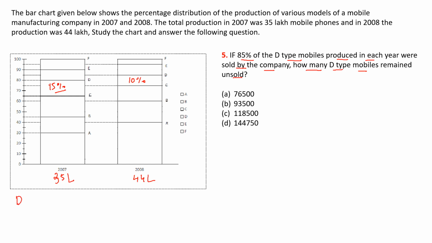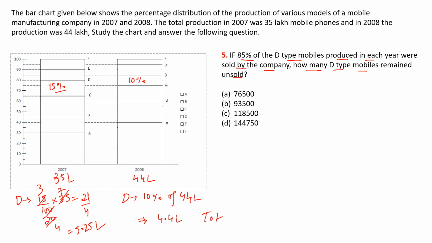So D-type for 2007 was 15% of 35, 5 3 15, 5 7 35, 5 4 20, 21 by 4 is 5.25 lakh, and in 2008 10% of 44, so that is 4.4 lakh.